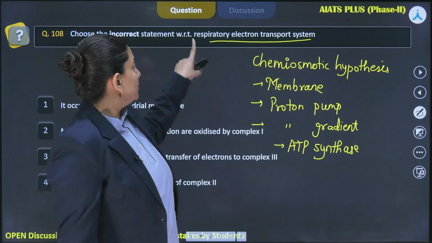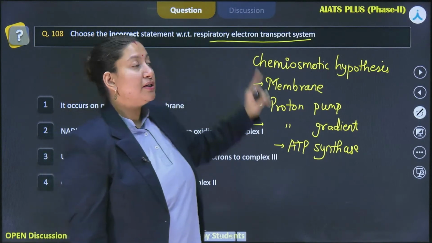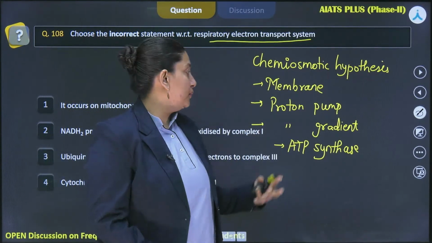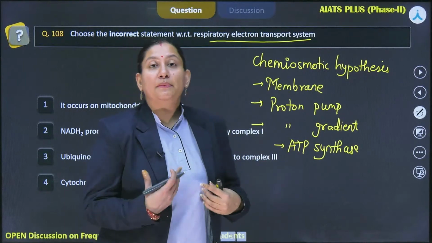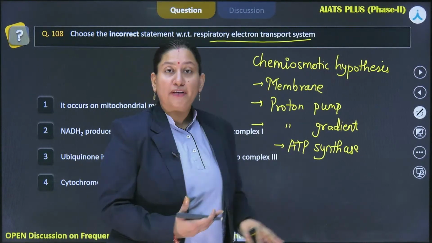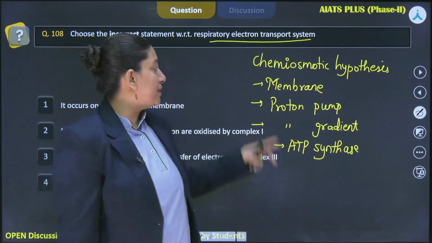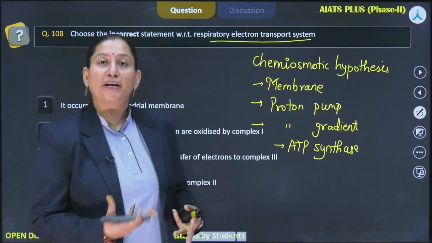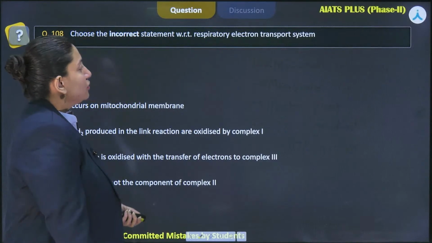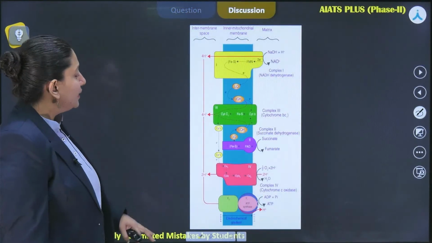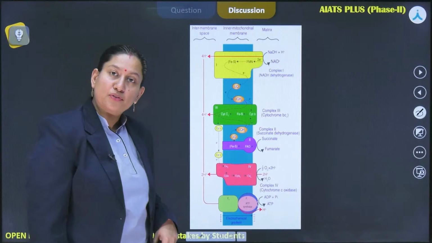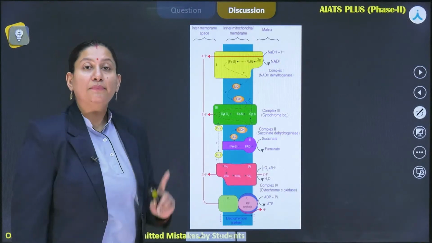But as the question is explicitly asking about the respiratory electron transport system, which is basically facilitating the production of ATP, we are going to talk about the chemiosmotic model that operates in mitochondria, right? So this is the electron transport system of the mitochondria.